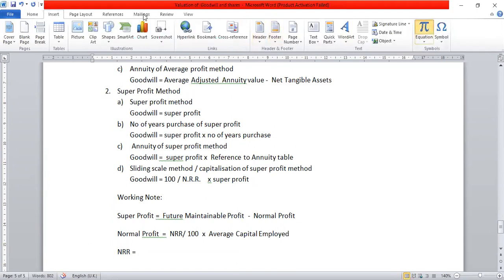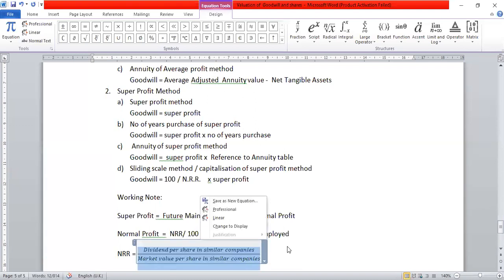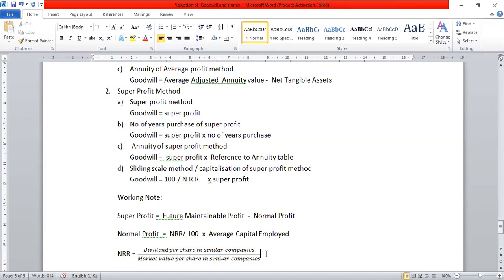Normal rate of return equal to dividend per share in similar companies upon market value per share in similar companies, multiply by 100.